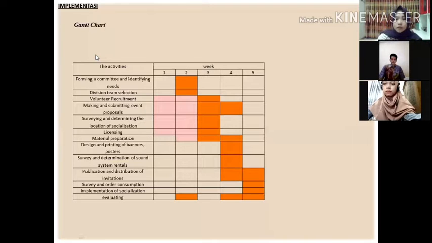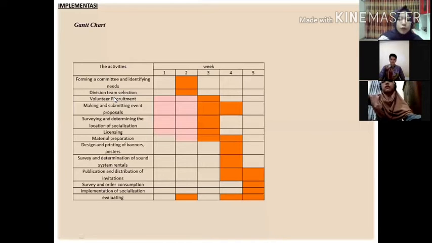First, there is the activity of forming a committee and defining needs, which takes 2 weeks, the second week, and volunteer recruitment is on 3 weeks, and making and submitting the proposal is on the third and fourth weeks. Surveying and determining the location of socialization, we do it on the third week. Licensing on the third week, material preparations on the third and fourth week. Designing and printing of banners or posters on the fourth week.